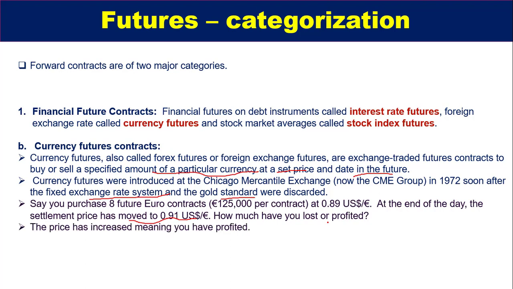The price has increased, meaning you have profited. That's for sure. How much profit? You have to subtract the earlier price from the current price and multiply with 125,000 euros. And how many contracts have you purchased? 8. So a total of 20,000 US dollar of profit you have achieved.